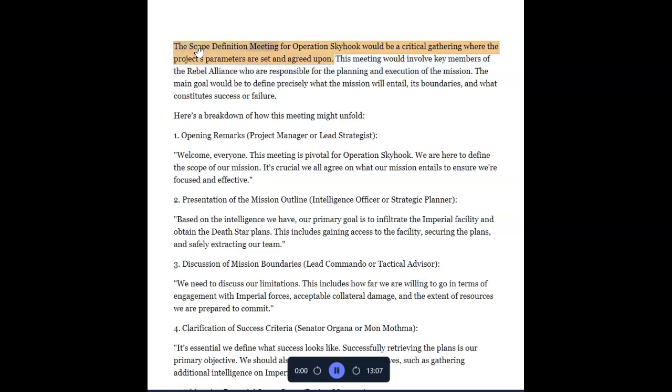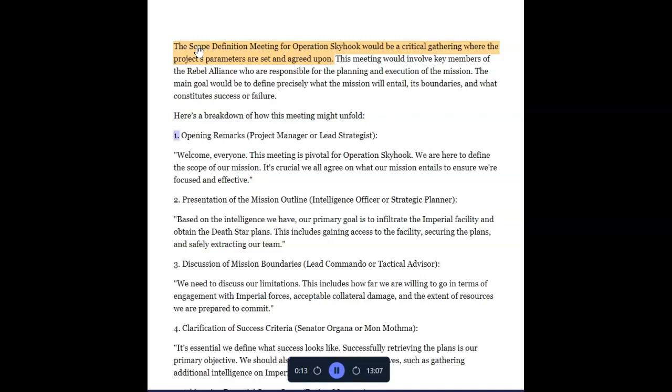The scope definition meeting for Operation Skyhook would be a critical gathering where the project's parameters are set and agreed upon. This meeting would involve key members of the Rebel Alliance who are responsible for the planning and execution of the mission. The main goal would be to define precisely what the mission will entail, its boundaries, and what constitutes success or failure. Here's a breakdown of how this meeting might unfold.